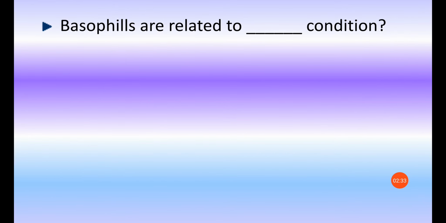Basophils are related to dash condition. Basophils are related to which condition? Answer is allergic. During allergic reactions and during allergic conditions, basophils are involved. Not only basophils but also mast cells.